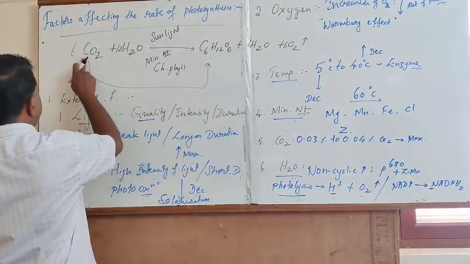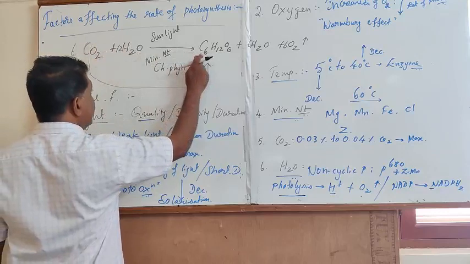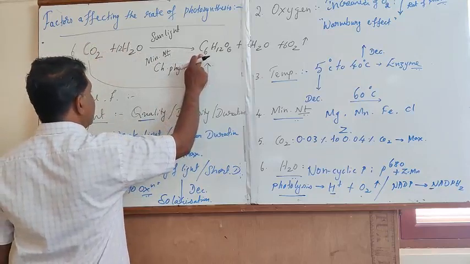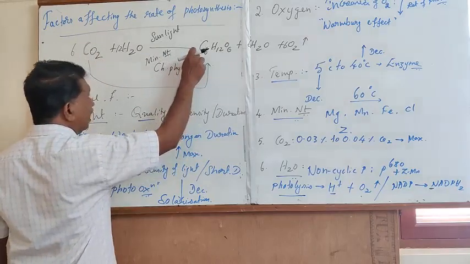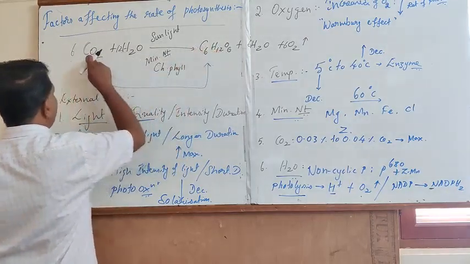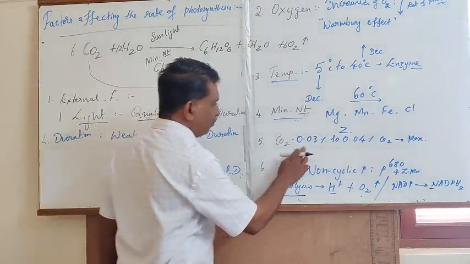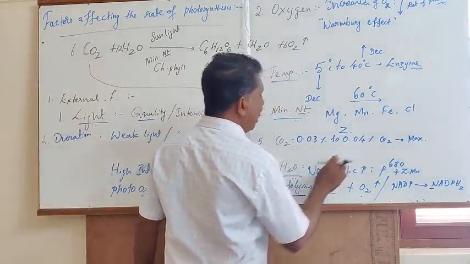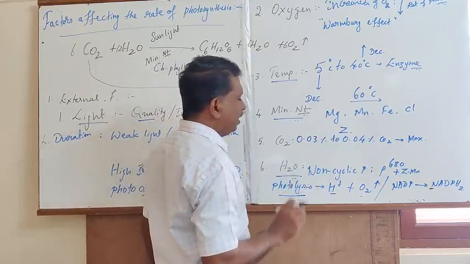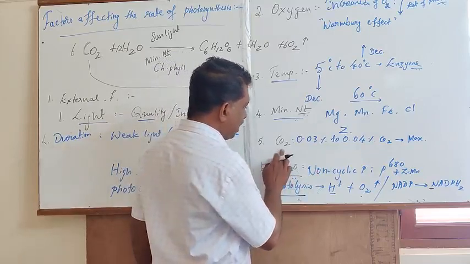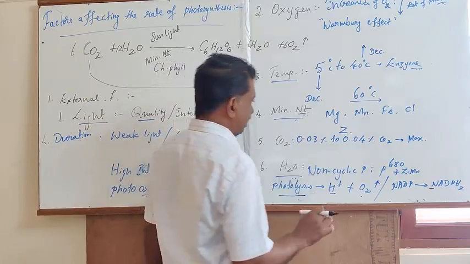photosynthesis, the atmospheric carbon dioxide is reduced to carbohydrate derivatives. For the conversion of carbon derivatives into carbohydrate derivatives, we need the essentiality of atmospheric carbon dioxide.